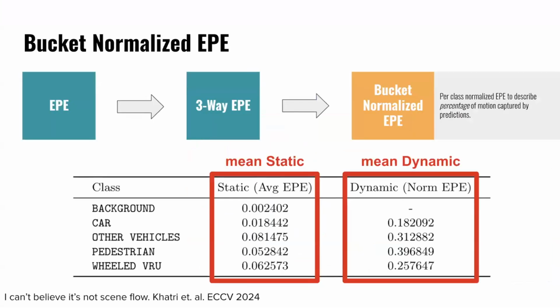Okay, so the metric we came up with to resolve this is called bucket normalized endpoint error. And what we do is we basically take all of the dynamic objects and we bucket them into the classes that we already have from the ground truth labels. And then in addition, we also normalize all of the flows based on the average velocity of that class. And normalizing is important because it allows us to compare error between the different classes. So we can know that error is now a percentage, and we have 20% error on pedestrians versus 10% error on cars. And that allows the metrics to actually be comparable, because if they were absolute values, cars that move much faster would have a higher error, for example.